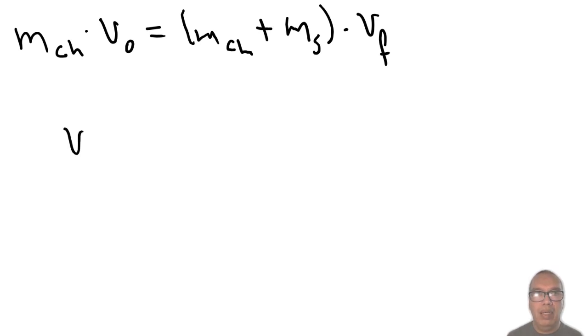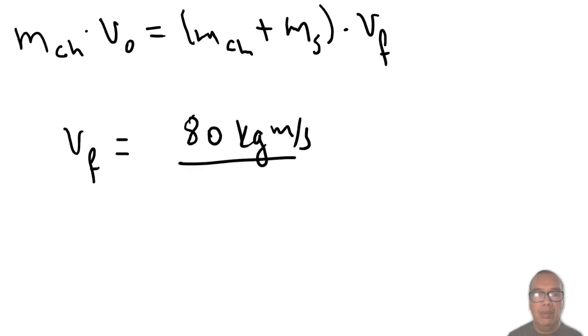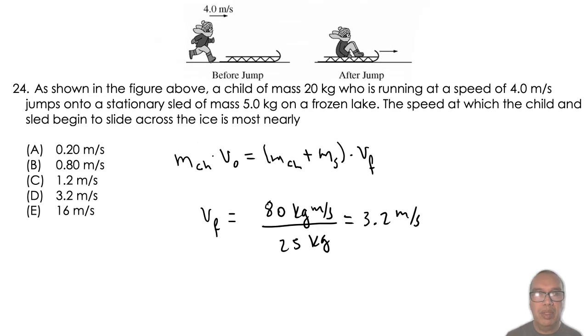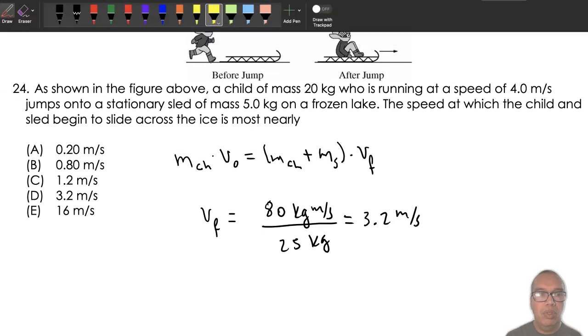Therefore, the final velocity of the child-sled system is given by 80 kilograms meters per second divided by 25 kilograms. This is 3.2 meters per second. Option D.